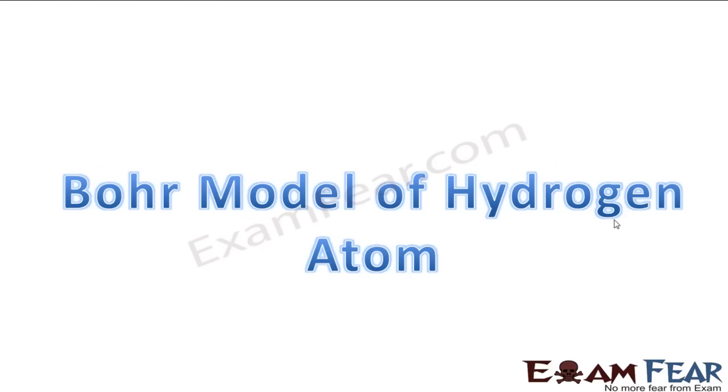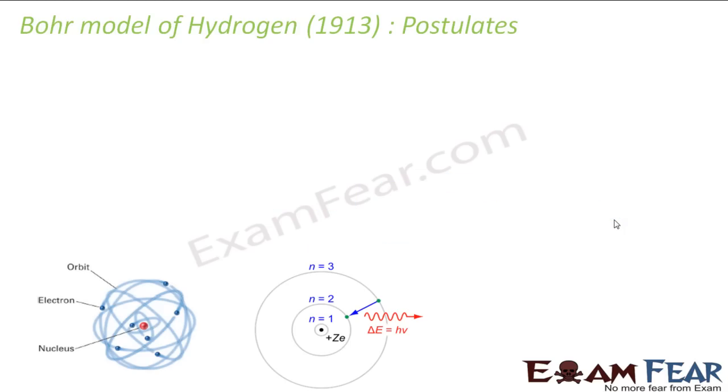So now that we have studied the line spectra of hydrogen atom, we are good to go with the Bohr model of hydrogen atom, which is extremely important. This model of hydrogen atom, which was given by Bohr, was able to overcome all the limitations which were there in the Rutherford's model. As I mentioned earlier, the main limitation was that Rutherford's model could not explain the atomic spectra, and Bohr's model could successfully do that. So let us look at the postulates of the Bohr's model of hydrogen, which was proposed in 1913.